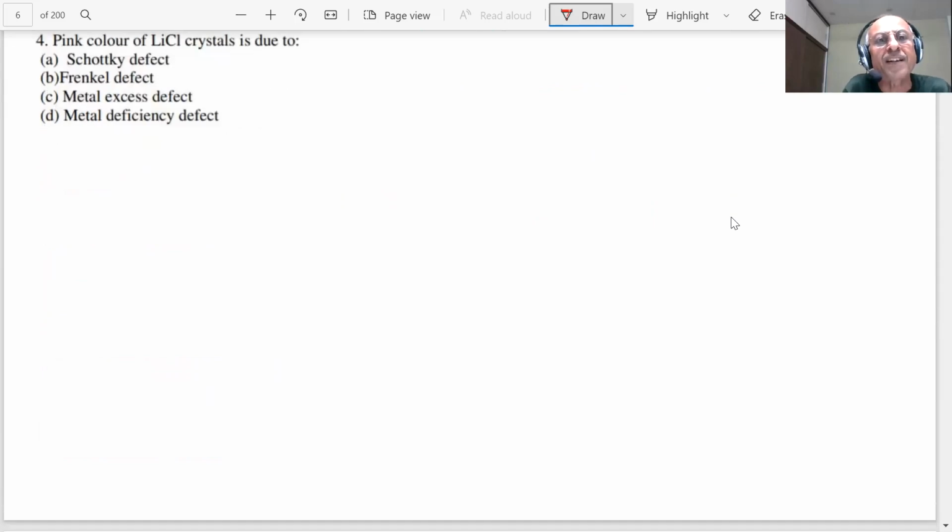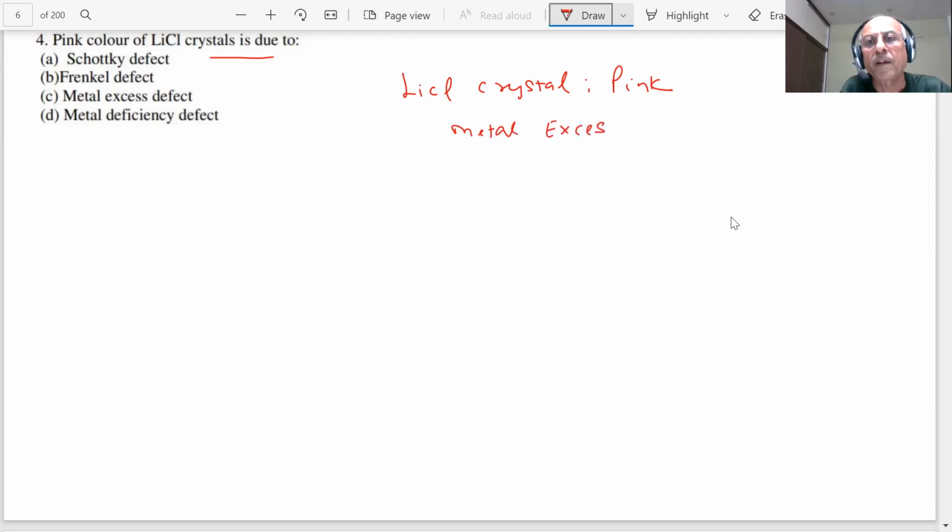Pink color of LiCl crystal is due to. You have seen there are LiCl crystals. They are having pink color. So pink color is due to, student, what is happening here? You have read about metal excess defects in the solids. What are metal excess defects?